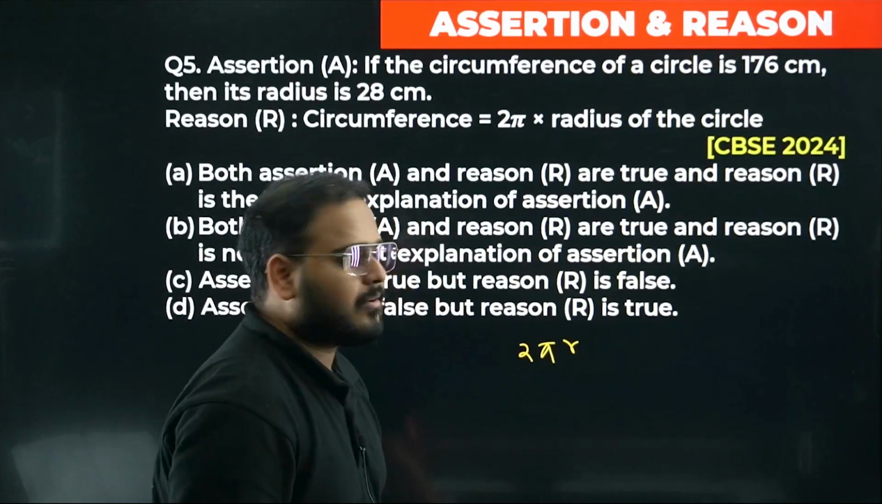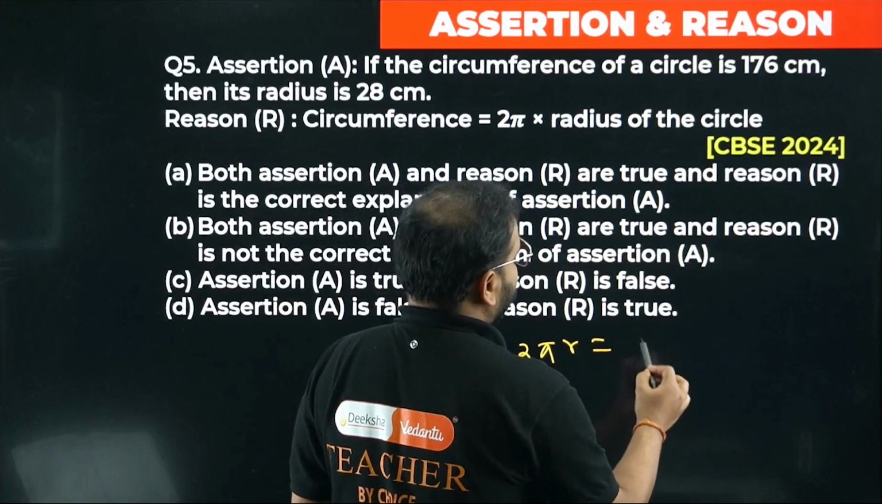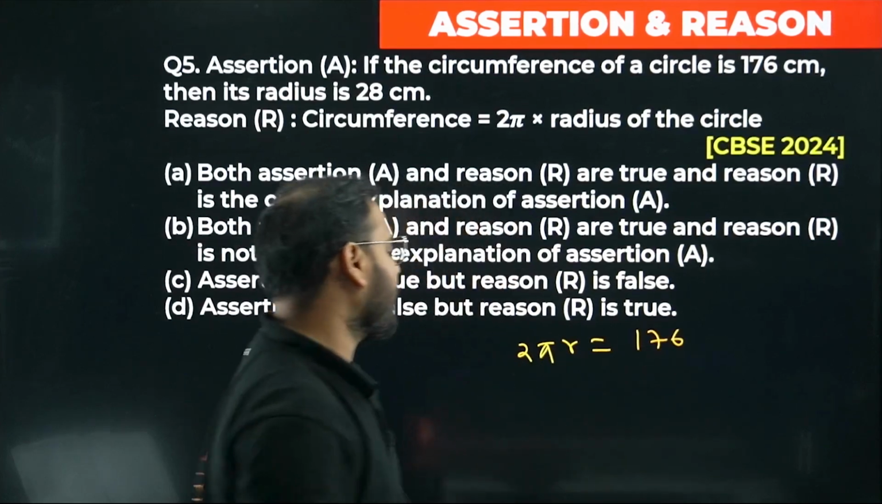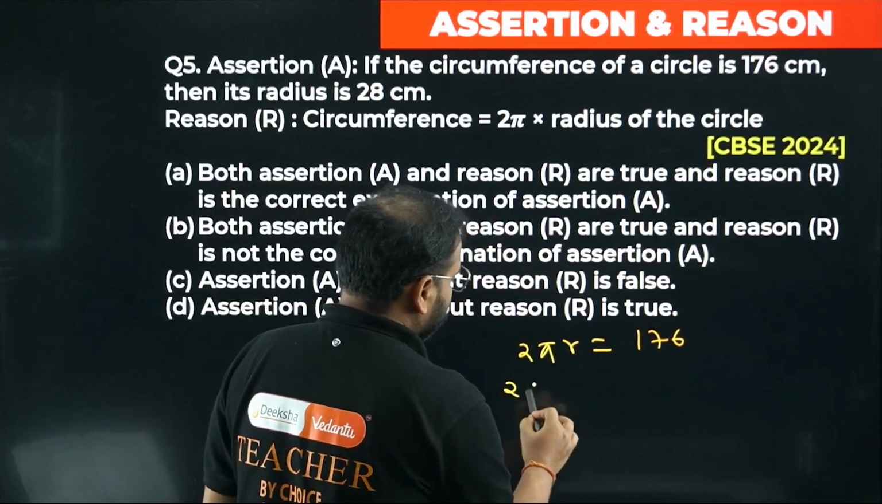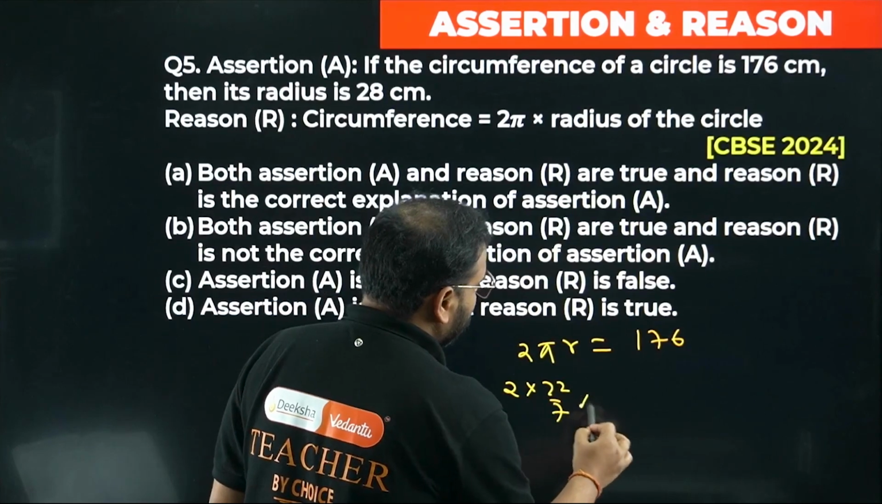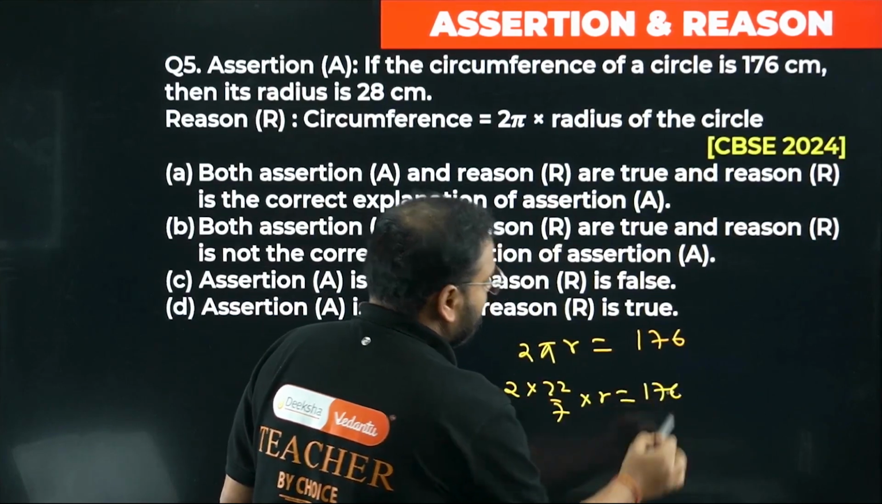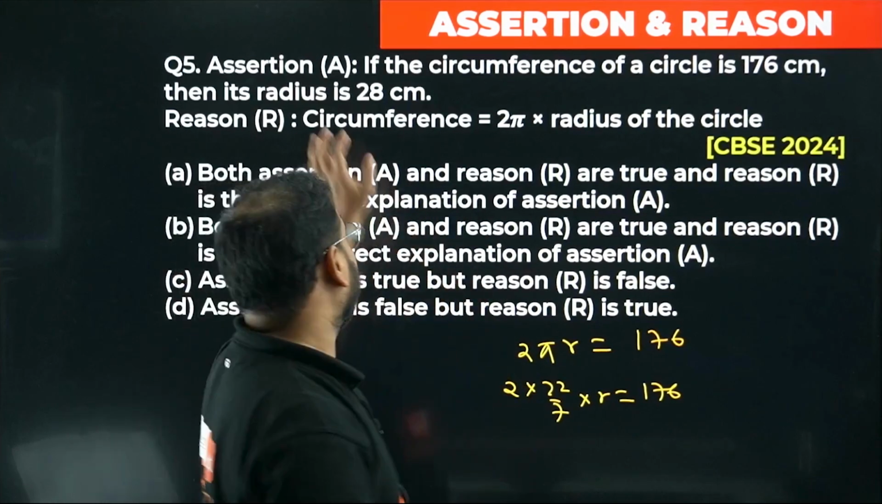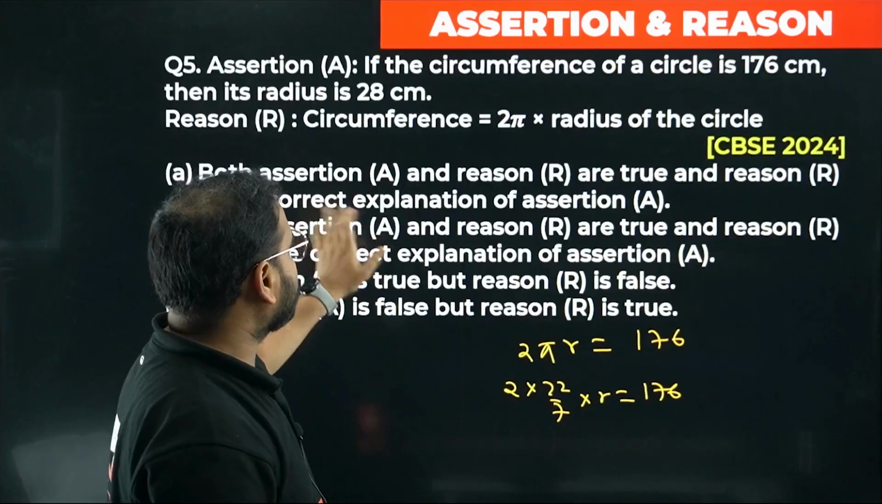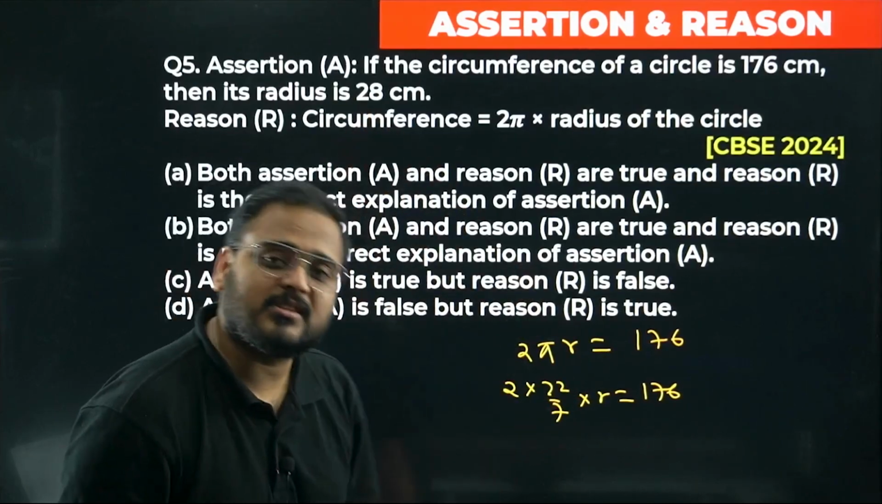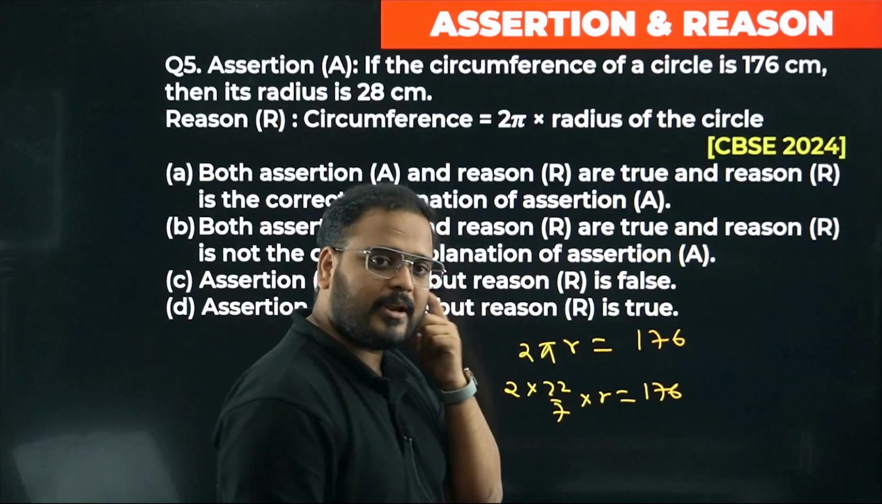Circumference is 2 pi r, right? What is it given as? 176, right? Please check: 2 times 22 by 7 times r equals 176. If we solve this equation and get the r value as 28, it means the assertion is true. 2 pi r is the formula for circumference.